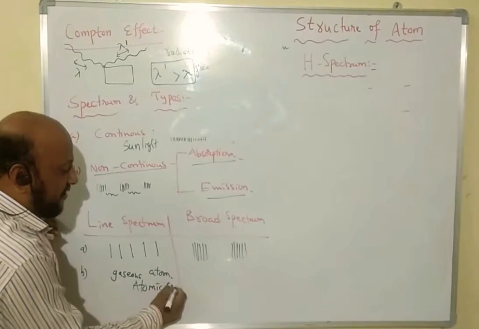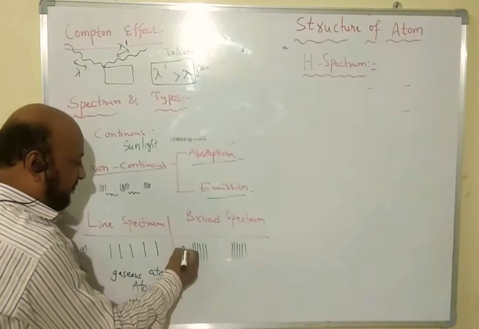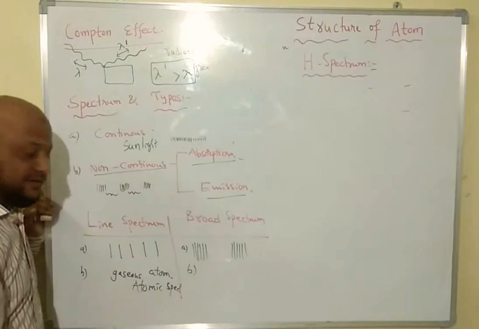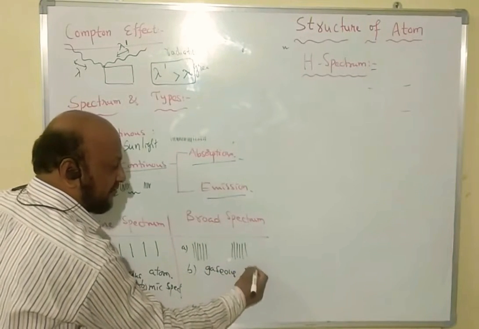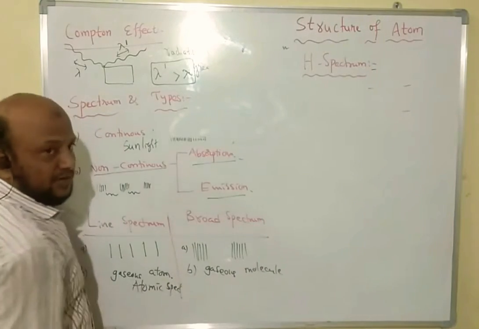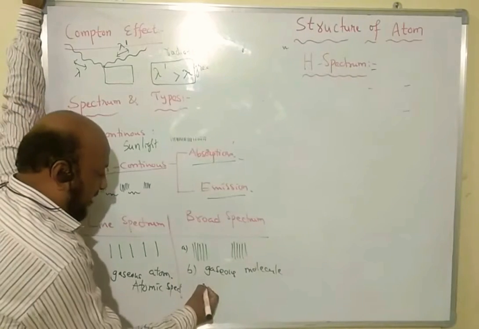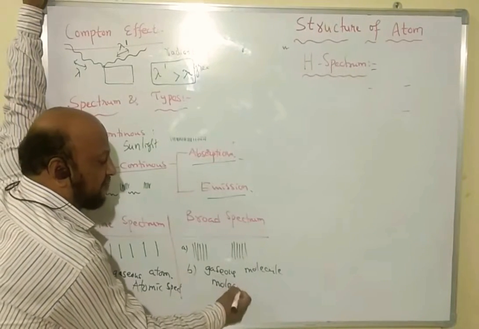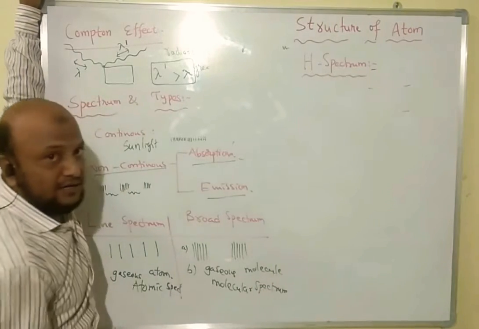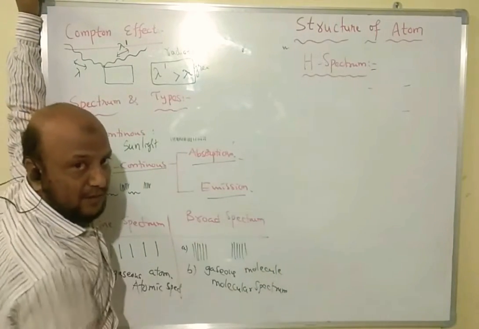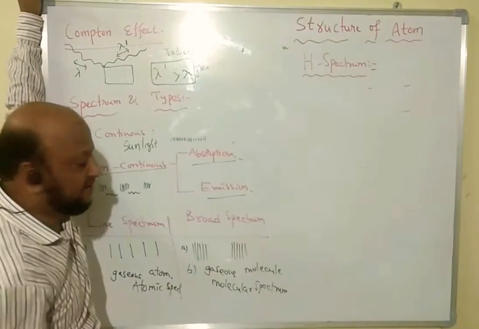Line spectrum is an atomic spectrum, but the broad spectrum is not for gaseous atoms, it is for gaseous molecules. We observe the broad spectrum for gaseous molecules, not atoms. So that's why it is also called a molecular spectrum. Why? Because it is observed for molecules. That way we are getting a bunch-like form, not sharp, whereas for a single atom we get sharp lines.